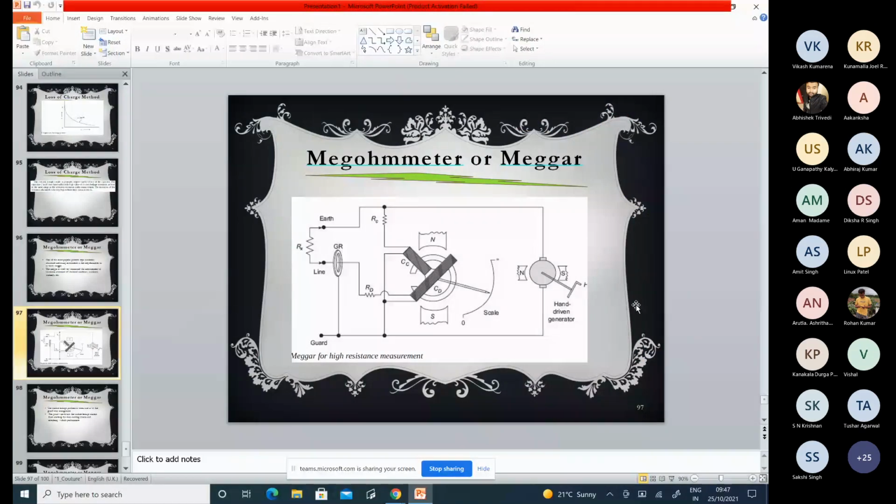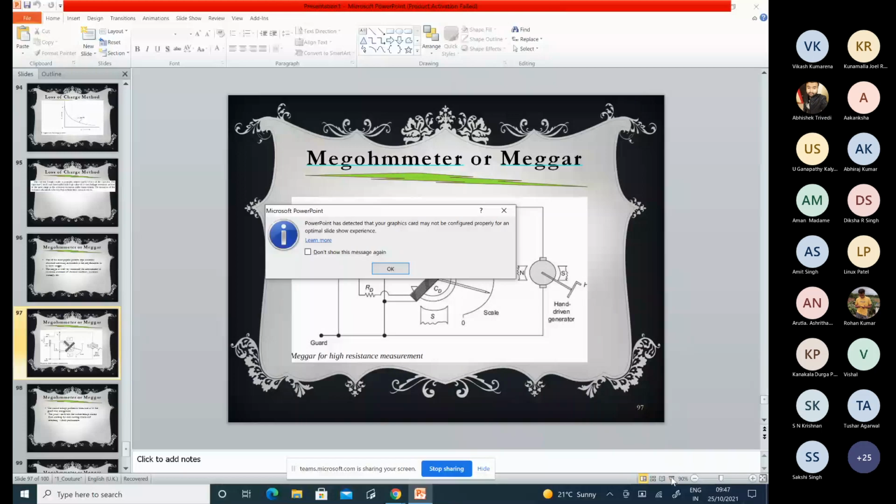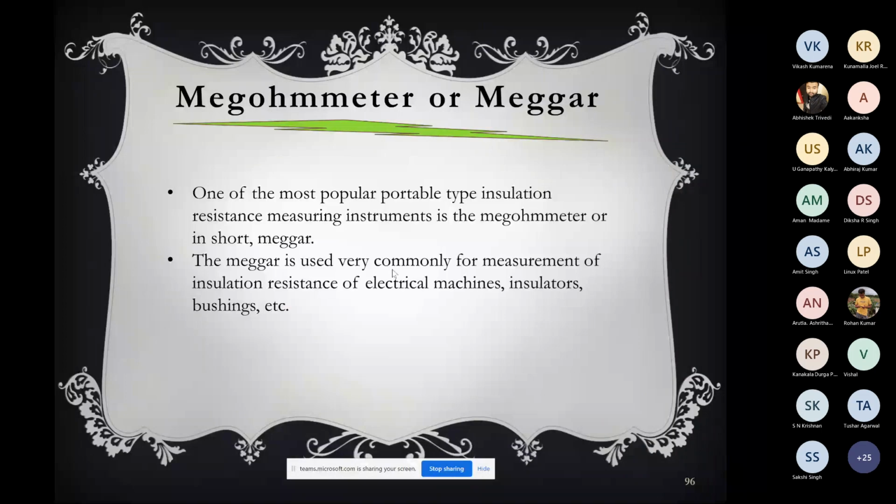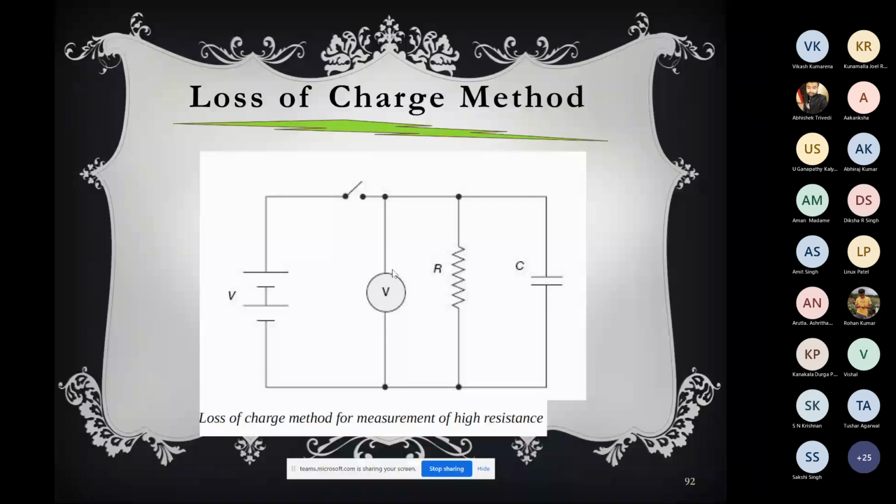Okay, probably you can see the screen. So now what are we reading? We are reading the measurement of high resistance, or measurement of resistance, and there we divide it into various parts: measurement of medium resistance, measurement of low resistance, measurement of high resistance. Among those, measurement of medium resistance and low resistance we have read. Now we are reading measurement of high resistance. I said that for measurement of high resistance, there are three methods. Among the three methods, one method is the loss of charge method for measuring high resistance. Okay, let's see how it is.